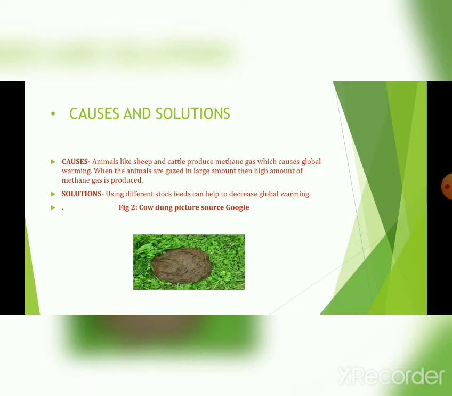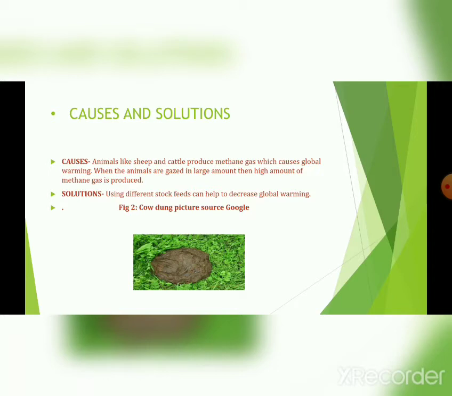Their stool contains a huge amount of methane. Then the cow produces cow dung. That produces a huge amount of methane. When you burn that cow dung, after it forms in solid state, it produces methane gas, which is very hazardous. So, what may be the solution?